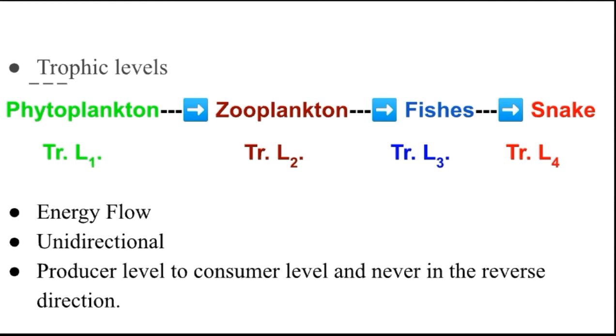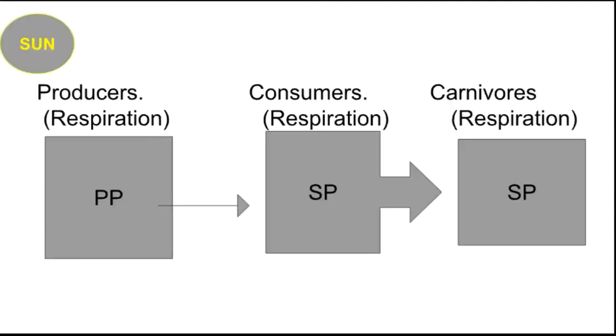You can see here one particular flow diagram of energy flow. When the herbivores eat the producer, the energy is transferred to the body of herbivores.